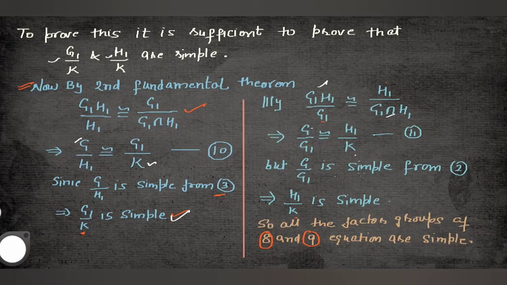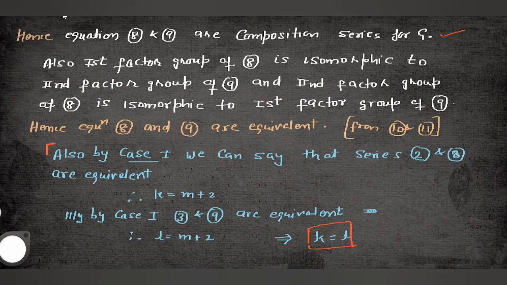Here you know that G by G1 is also simple, from equation number 2, because earlier we took two composition series: one in the form G, G1, G2, G, and one in the form K, K1, K2, K, as equations 2 and 3. Equation number 2 is a composition series of G in the form G1, G2, G3. So this is simple, which means H1 by K is simple. So both factor groups G1 by K and H1 by K are simple. So all the factor groups of equations 8 and 9 are simple. That helps us prove the theorem, because 8 and 9 are composition series for G. That is our proof.